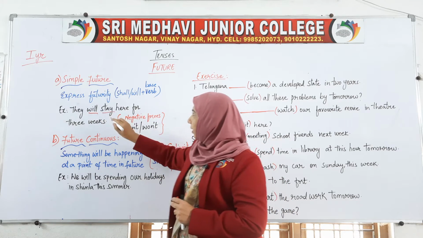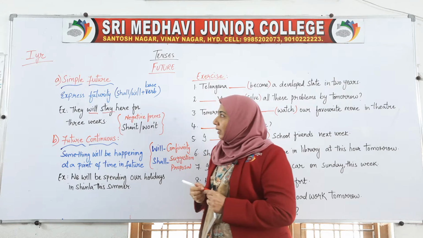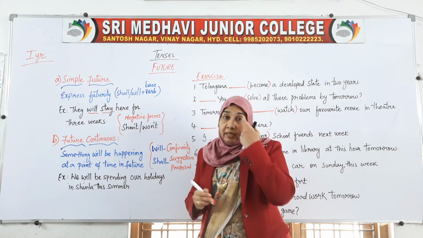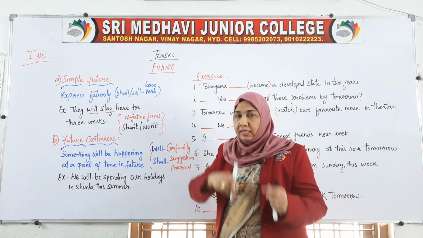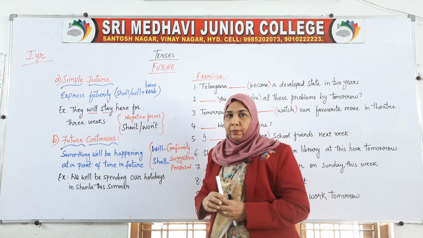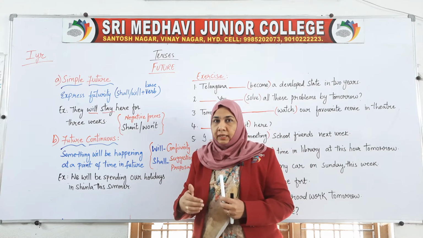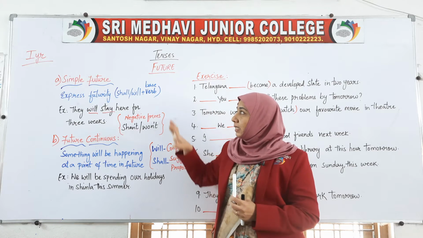And then this is added as the base form of the verb. They will stay here for 3 weeks. It doesn't mean they are already here. They will come and they will stay here for how many weeks? For 3 weeks.